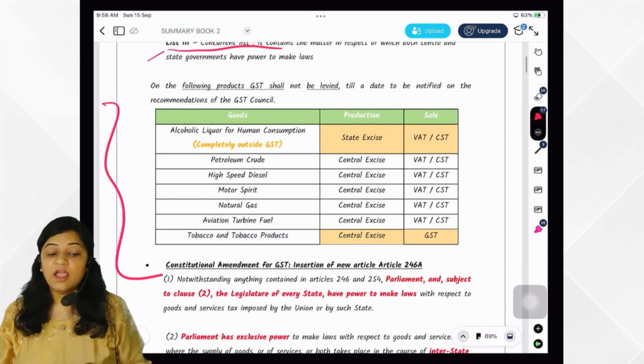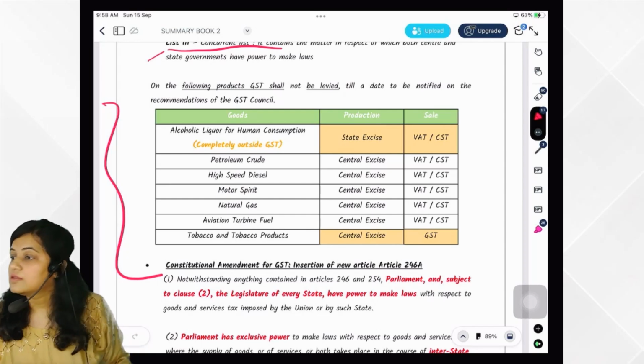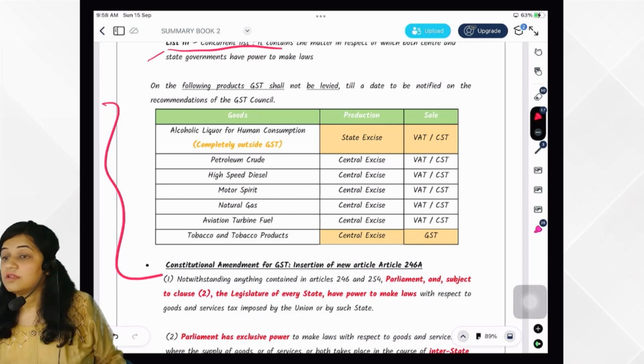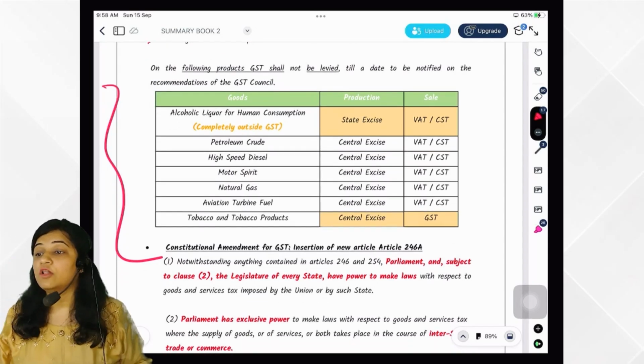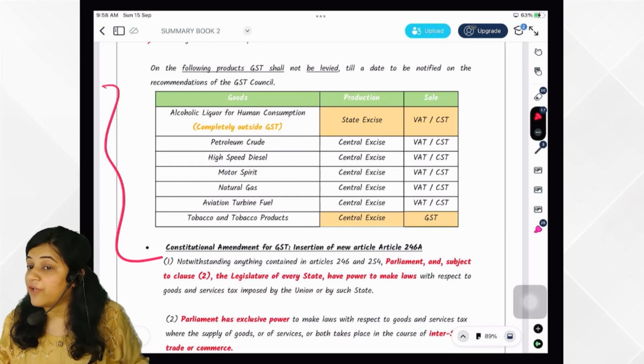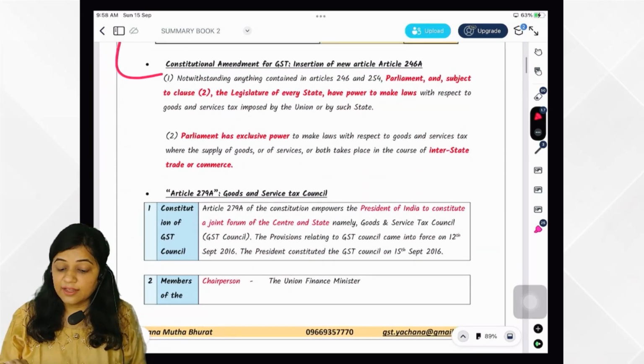Is this clear? And then there are tobacco and tobacco products. On its manufacturing, central excise; on its sale, GST. Clear? And there is one more product, opium and all those things, drugs. On its manufacturing, state excise. On its sale, GST. Are you very clear with this?